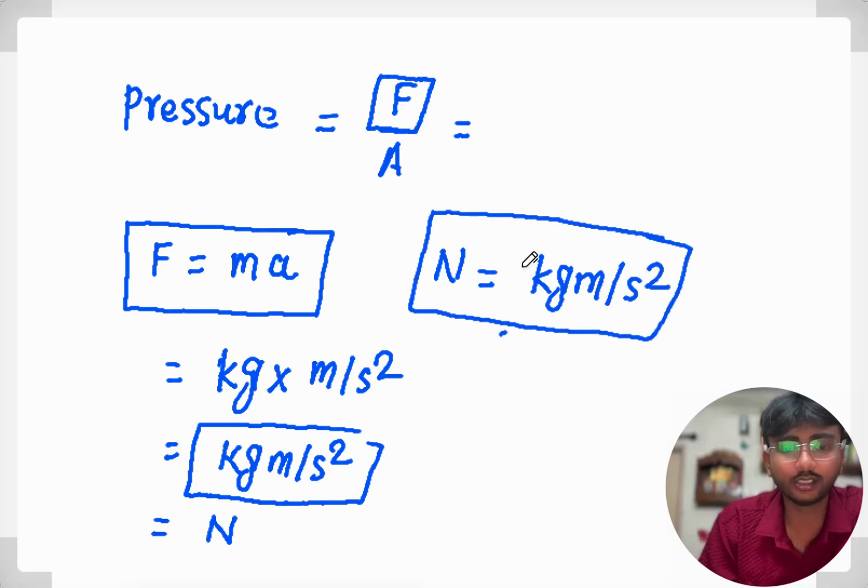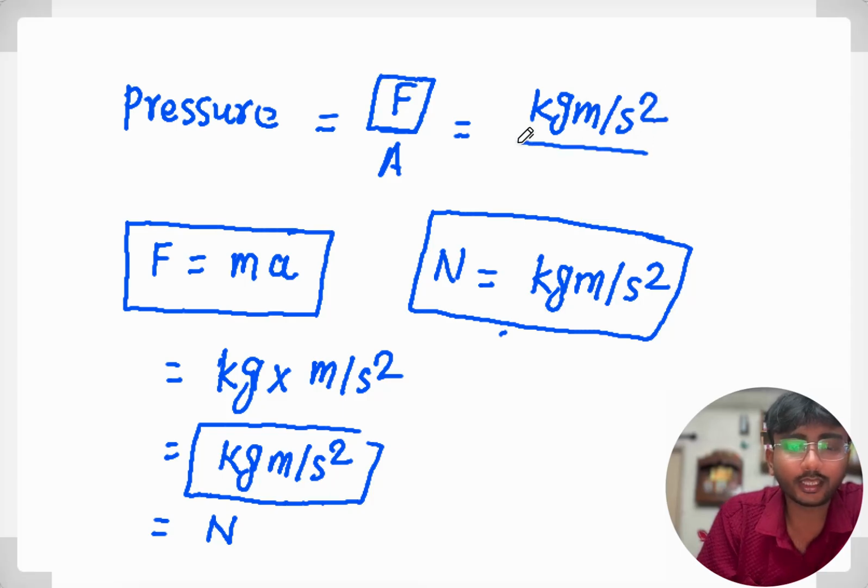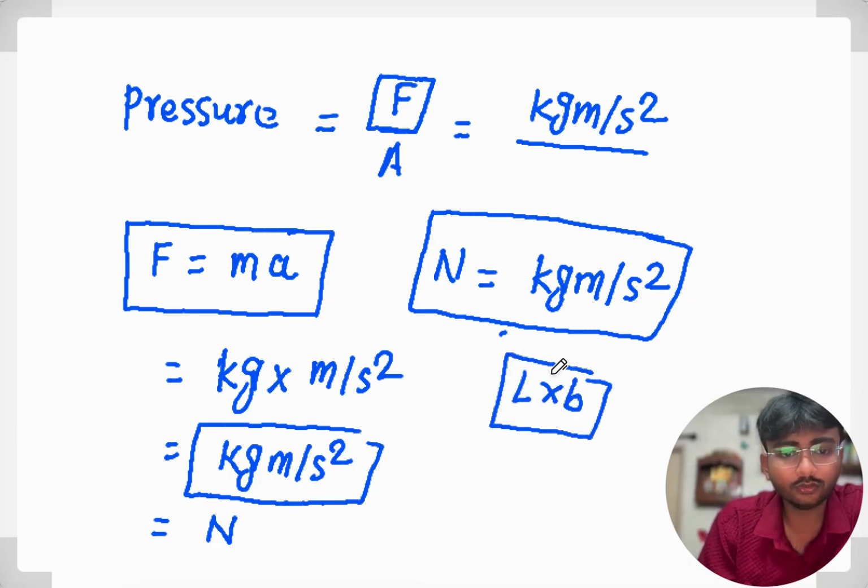Now from here you can say that pressure is kg meter per second square upon area. Area is what? How will you calculate area? You know area equal to length into breadth generally, right?